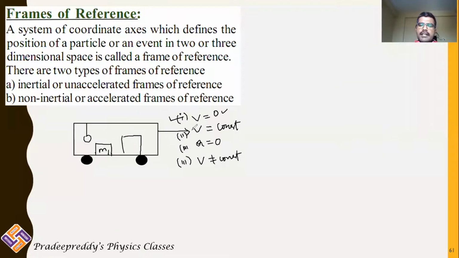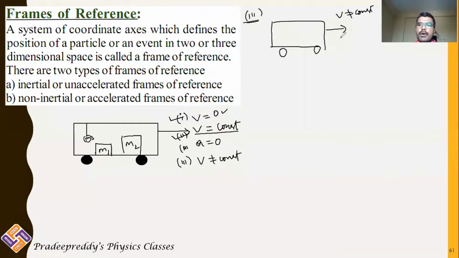Coming to the next condition, if the bus is moving with constant velocity, then mass M1, mass M2 and this pendulum M3, all three possess the same velocity which the bus has. Now coming to the third condition, the bus is moving with some velocity which is not constant.